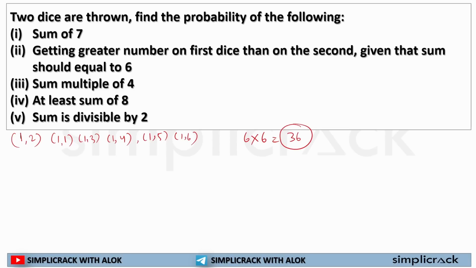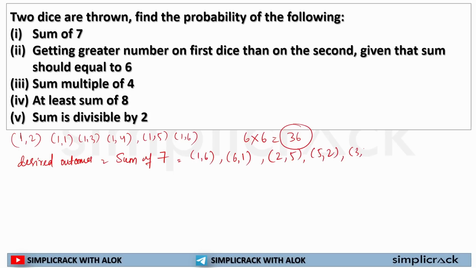Now, if I throw a dice twice, what is my desired outcome? Sum of both these numbers is 7. So in how many ways can I get a sum of 7? I may get a pair 1,6 or 6,1, or I can get a pair 2,5 or 5,2.